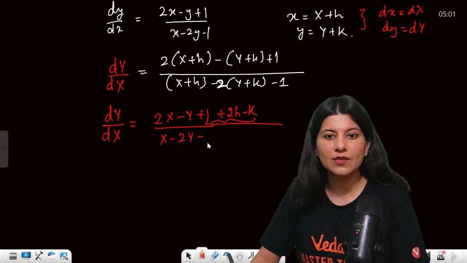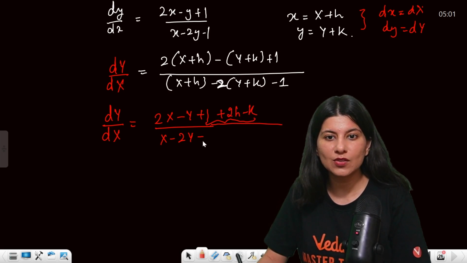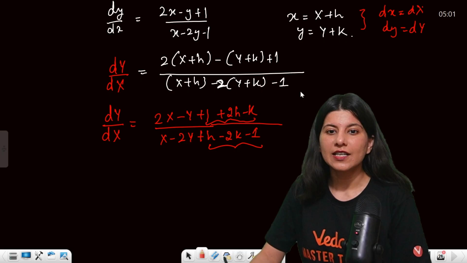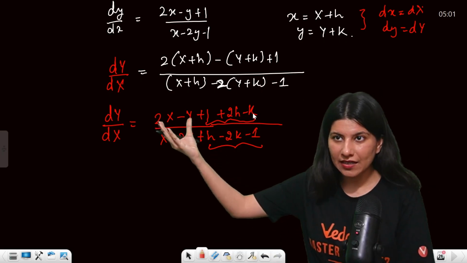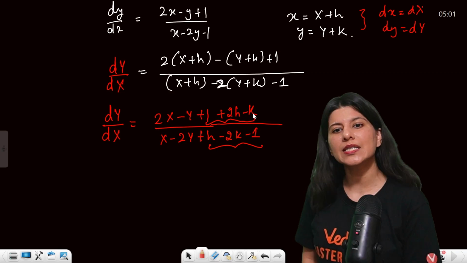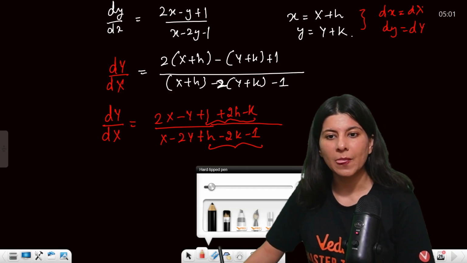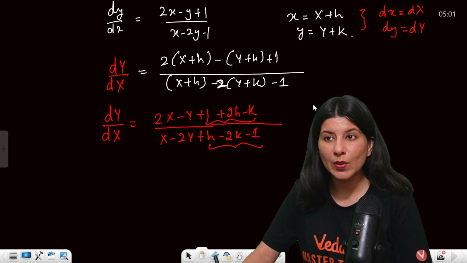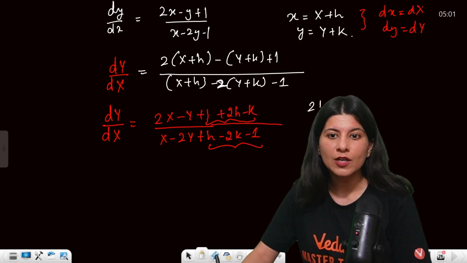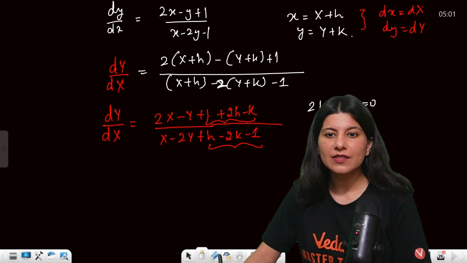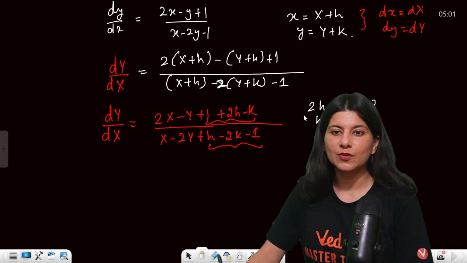Can you see this is a constant, and this is x minus 2y plus h minus 2k minus 1. Again, a variable term, but a constant term is also there. Now what is ma'am trying to say? Ma'am is trying to say that you have to calculate h and k in such a way that the constant term should be 0. So 2h minus k plus 1 is 0, and h minus 2k minus 1 is 0.